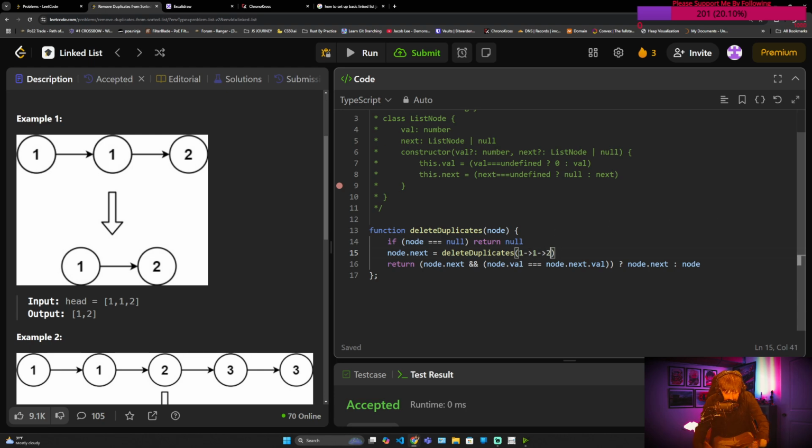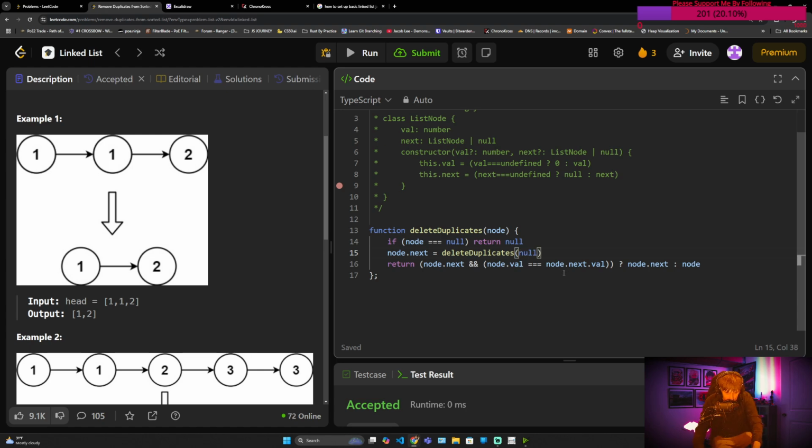And then when we pass this in, we're going to check, does this equal null? It doesn't. So then we're going to set node.next to the next one, which would be 1, 2 again, but we're going to keep it simple and just think about the value. So it's going to be 1. So then we're going to check is 1 null, which one, remember 1's pointing to 2, 2's pointing to null. That's not going to be null. So then we're going to pass the next one in. And then we're going to check, does that equal null? It's not. But then we're going to try to set node.next to equal node.next. And that node.next is null.